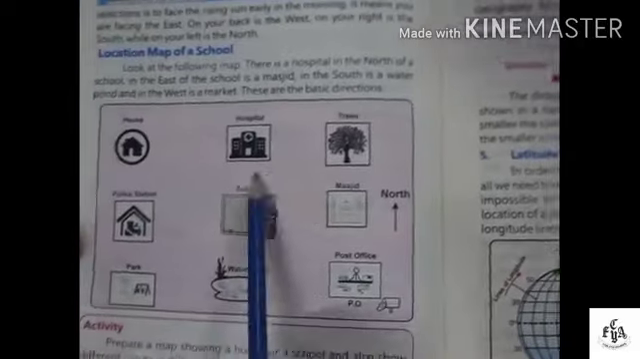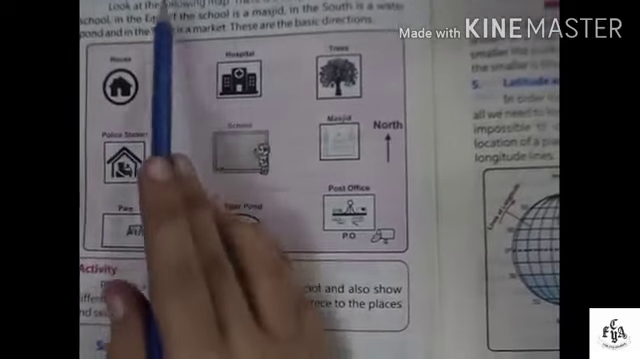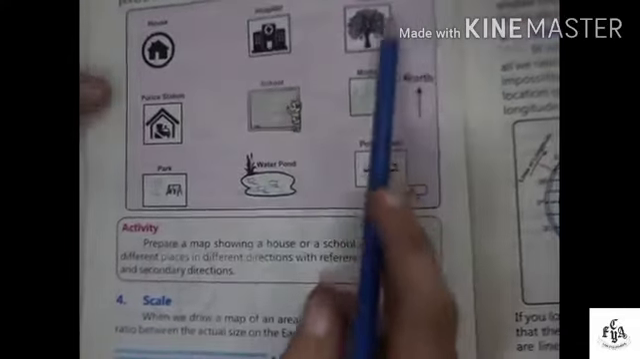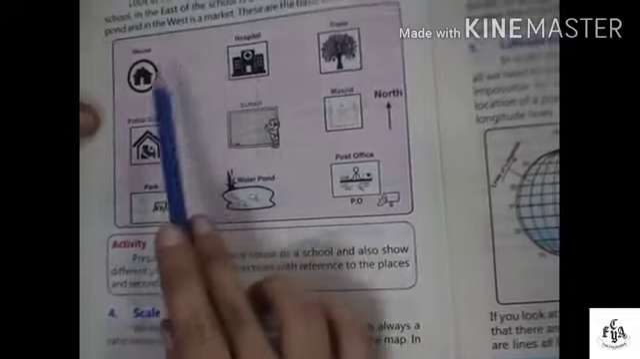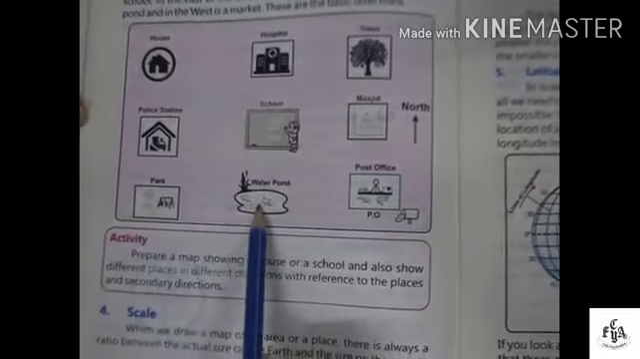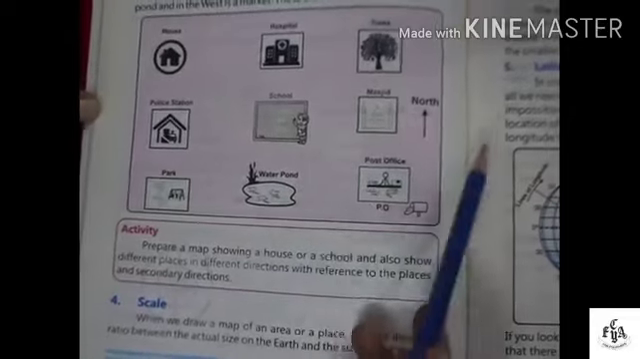Location of a map. Now this is the location map of a school. On the north there are trees, hospitals, houses. In the west, police station. In the south, park, water pond and post office, and in the east there is a masjid.